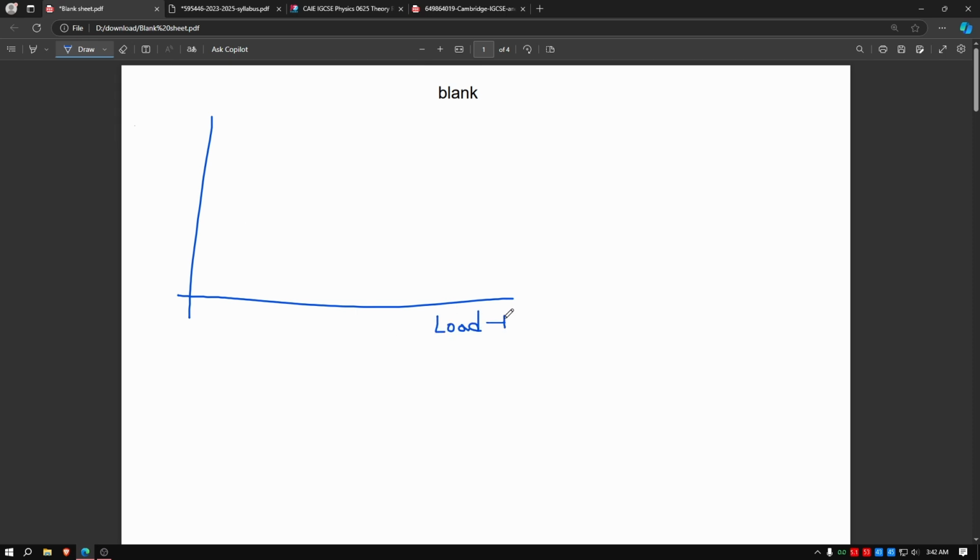Load will increase as you go upwards, and this will be load in newtons. And this way you will have extension. So let's write x for extension, and this will be in cm.